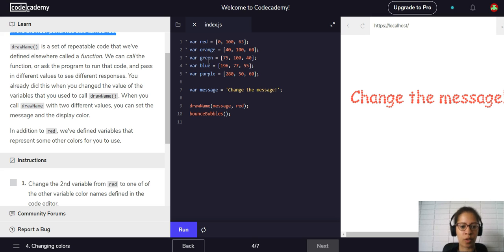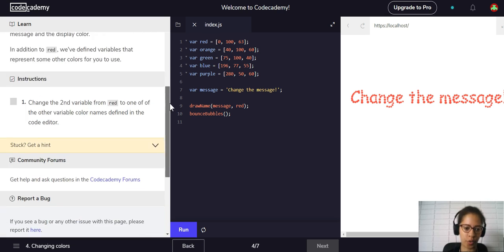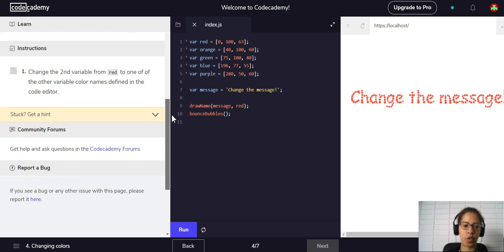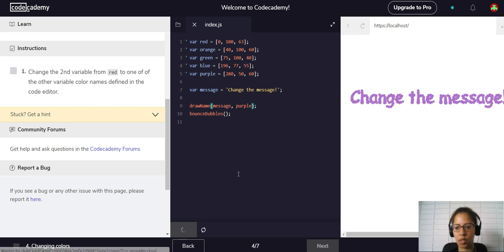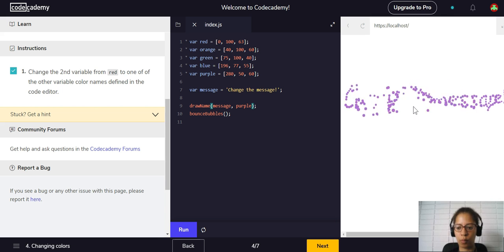When you call drawName with two different values, you can set the message and the display color. In addition to red, we've defined variables that represent some other colors for you to use. Change the second variable from red to one of the other variable color names defined in the code editor. Let's change it to purple. Purple marble. Woo! Purple marble.